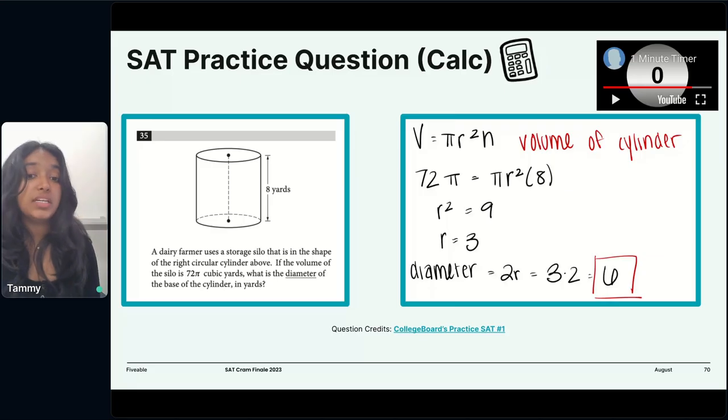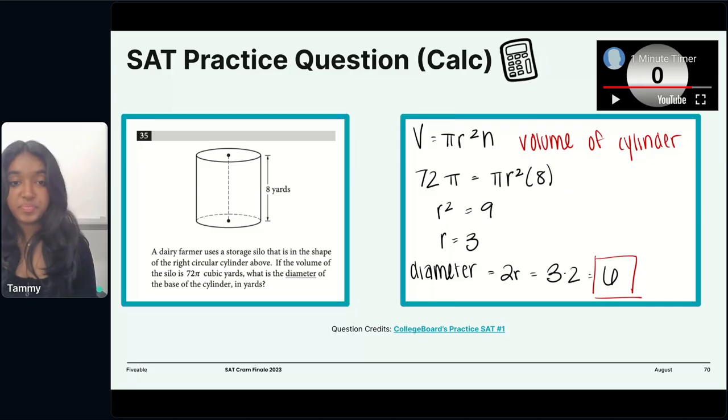So all we have to do is solve for r, because that's the only thing we don't know. We solve for r, we get r is equal to 3. And now here's the key, right? The diameter is 2 times the radius. So all we have to do from here to find the diameter is go 2 times r. And that's 2 times 3, and that is 6.